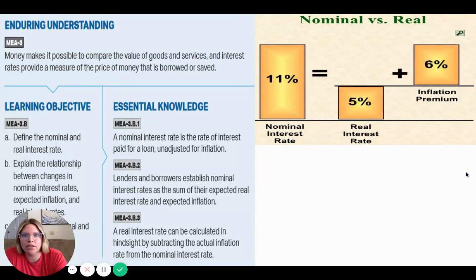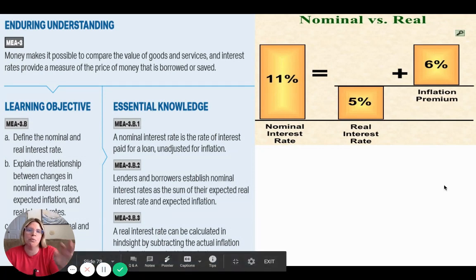So the first topic in this is the nominal versus real interest rates. Remember, nominal means not adjusted for inflation. Real means that it has been adjusted. So they're going to expect you to know how to calculate real and nominal interest rates. This is a very simple thing. In life, it's not so simple, but for macroeconomics, it is very simple.